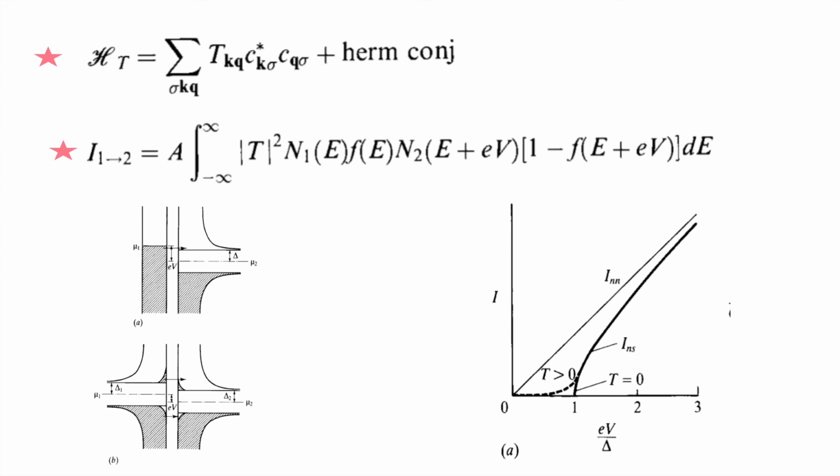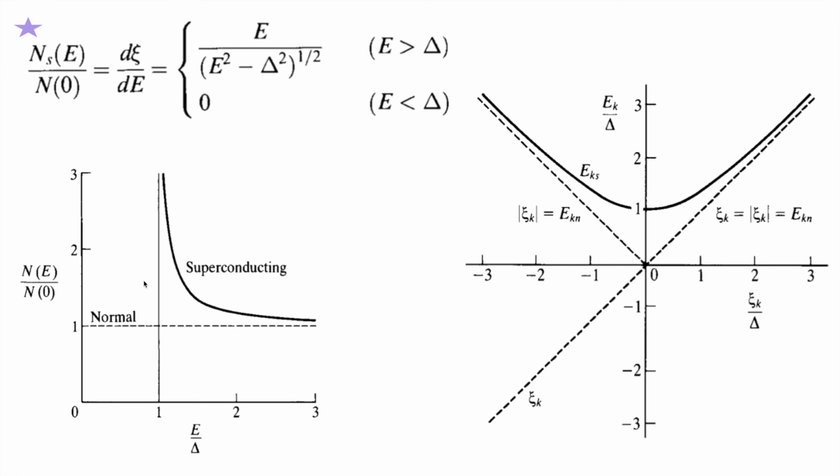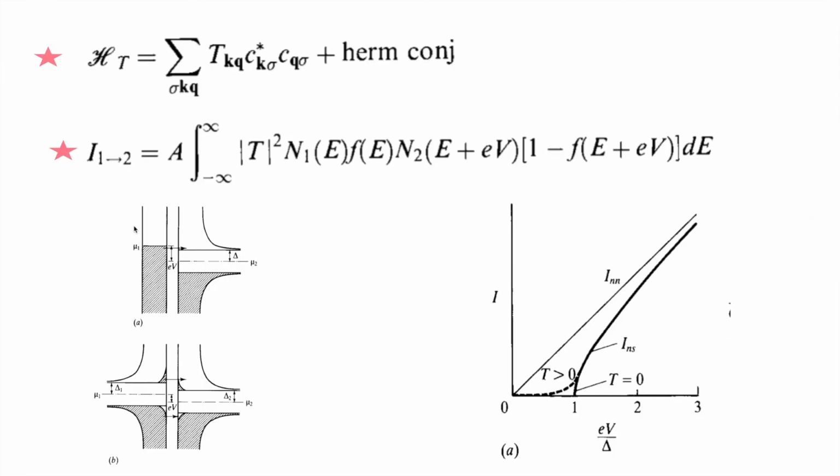In this picture, this is the normal material, and up to mu the electrons are filled. You can think of it like a bottle of electrons filled up to mu. If you notice clearly, this picture is nothing but this picture. This phase is the superconducting phase, and this phase is the normal phase. In the superconducting phase, the density of states was diverging.